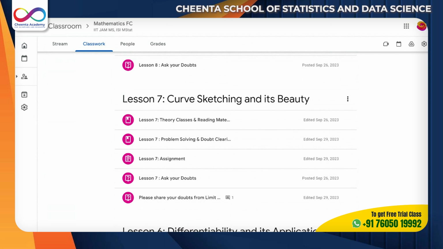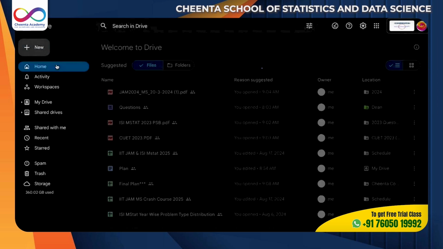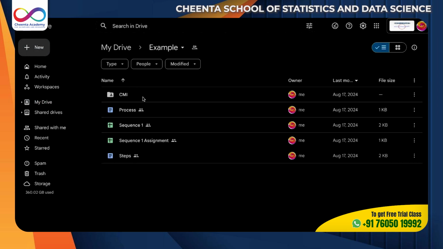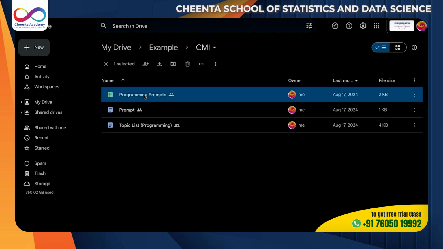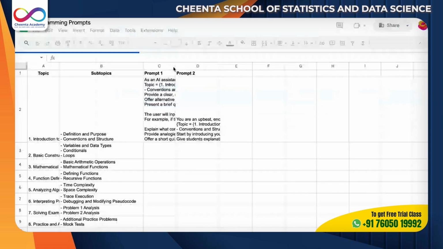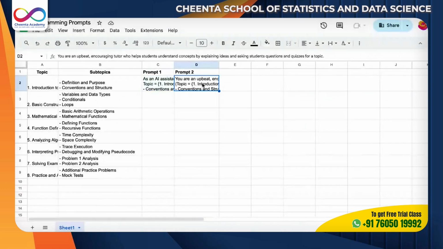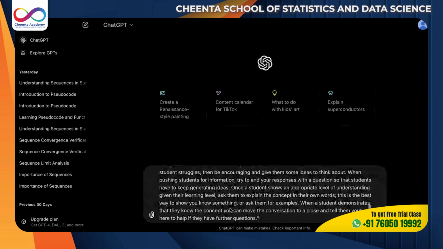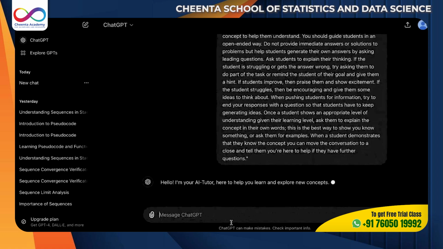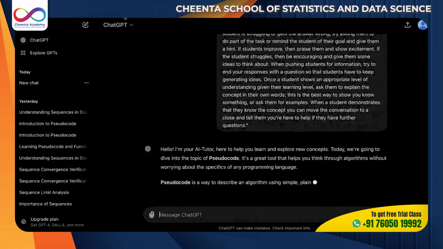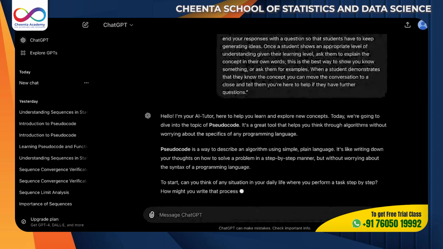How we are introducing that, let me show it to you as an example. For example, you go to CMI, and you will have a course like this, and you will have a prompt like this. You can copy this prompt, go here and paste it, and your AI tutor will come and discuss with you.